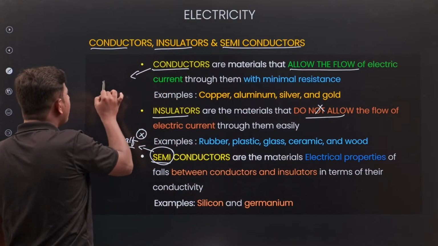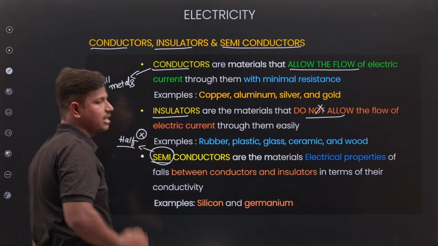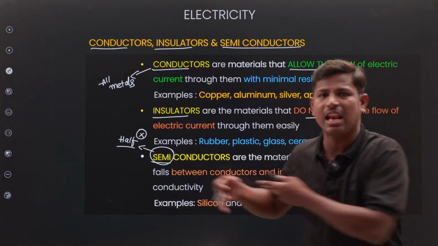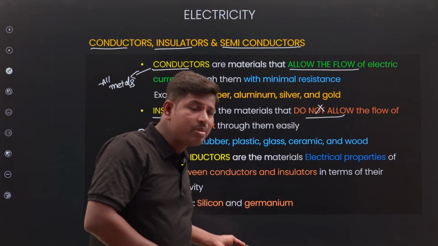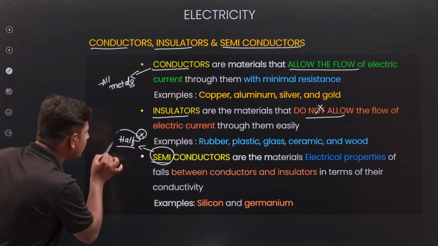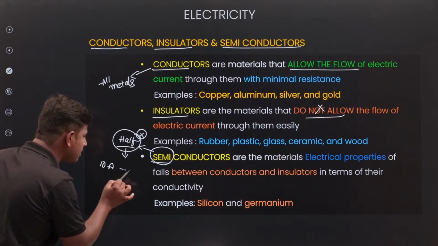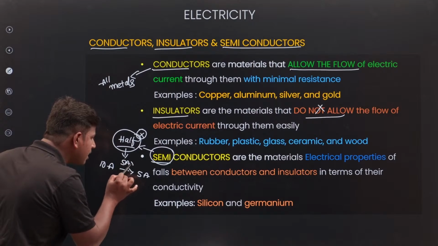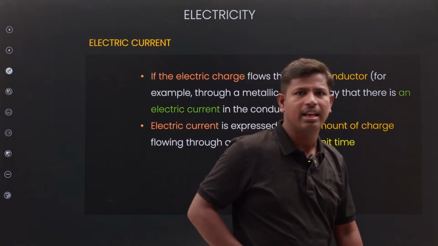Conductors means all metals; all metals act as good conductors. Conductor means allow. Insulator means completely opposite, doesn't allow. Semiconductor means allow half only. For example, if 10 amperes of current passes, it allows 5 amperes and the remaining 5 amperes it doesn't allow. Like that, remember.